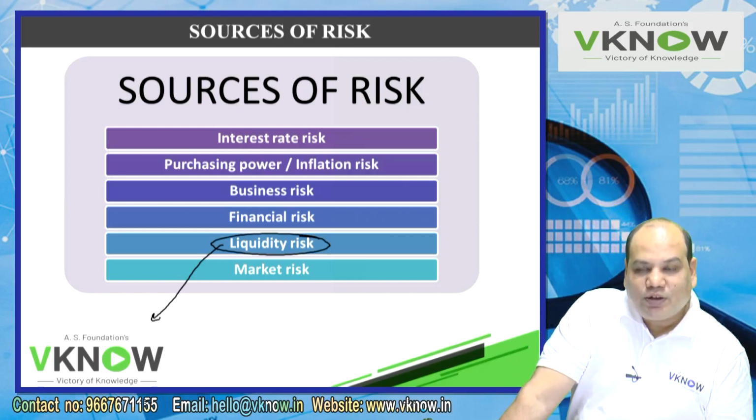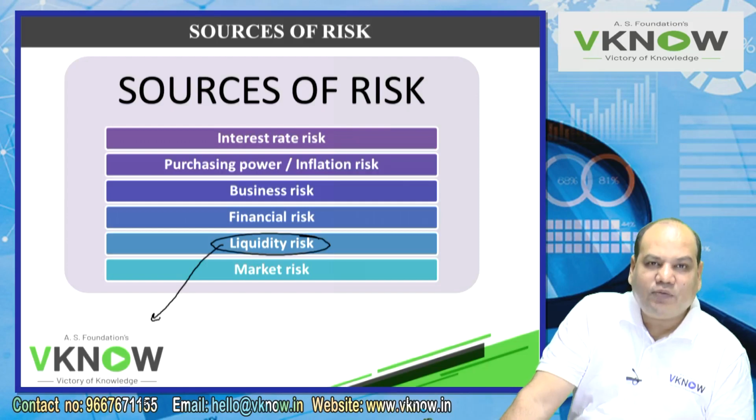You invest in a government bond because the government gives you a tax deduction, but then you find that for 5 years you will not be able to sell. That is called liquidity risk. You buy shares of private limited companies. Somebody says this is a good company with a good future, so you invest, but it is an unlisted company.